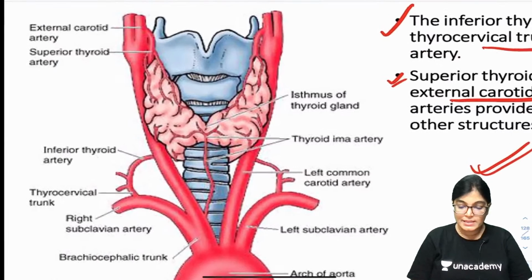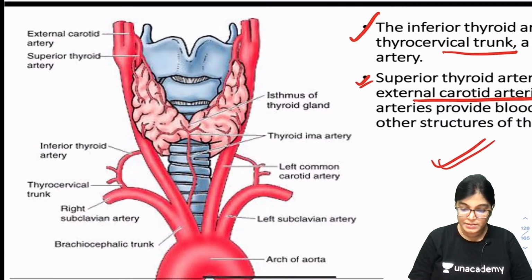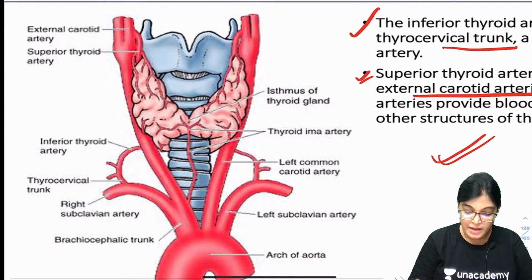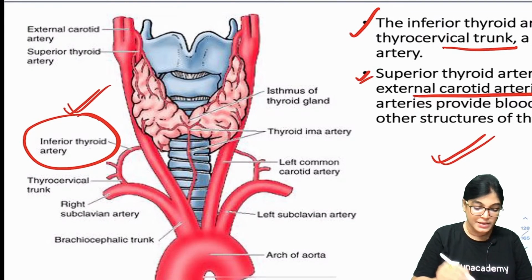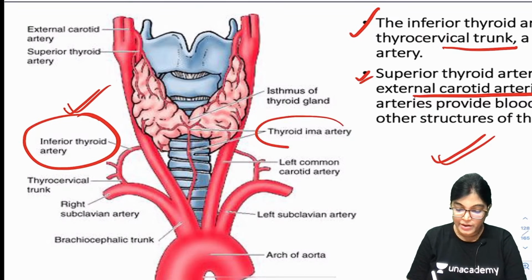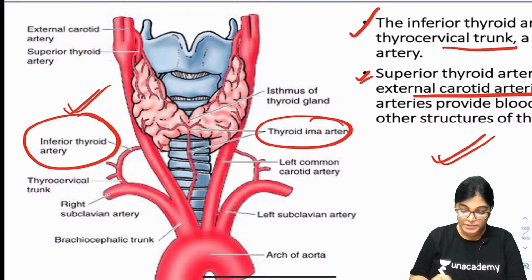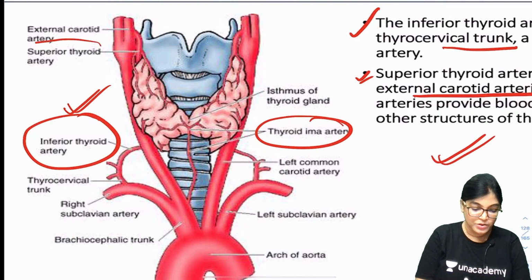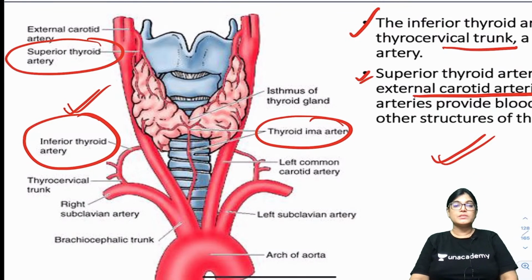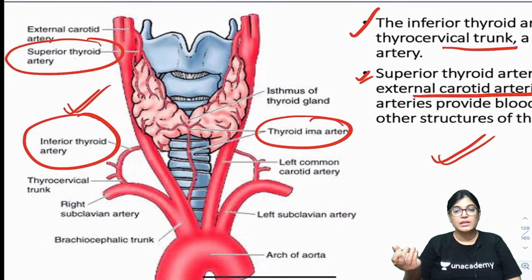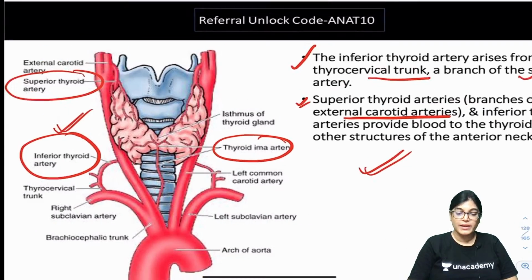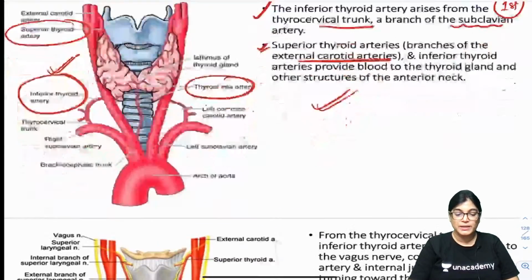So you can clearly see in this diagram, this is the thyroid gland which is shown. The blood supply is given by inferior thyroid artery, thyroidea ima artery, and that of superior thyroid artery. Superior thyroid artery towards the apex and inferior thyroid artery towards the basal aspect. So here superior thyroid artery is a branch of external carotid artery, inferior thyroid artery is a branch of thyrocervical trunk, which is a branch of first part of subclavian artery.